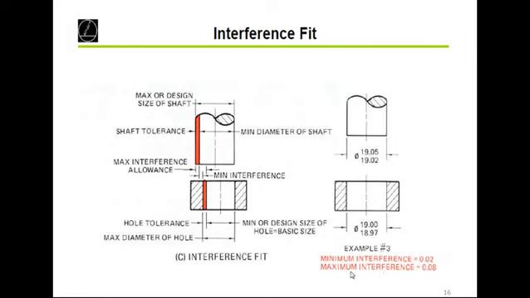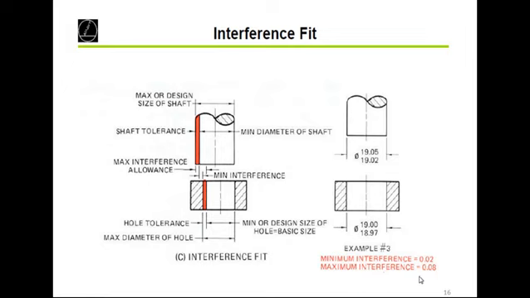Now if you want to find the maximum interference, then we take the maximum size of shaft, 19.05, and the minimum size of hole, 18.97. 19.05 minus 18.97, you will get the answer 0.08.